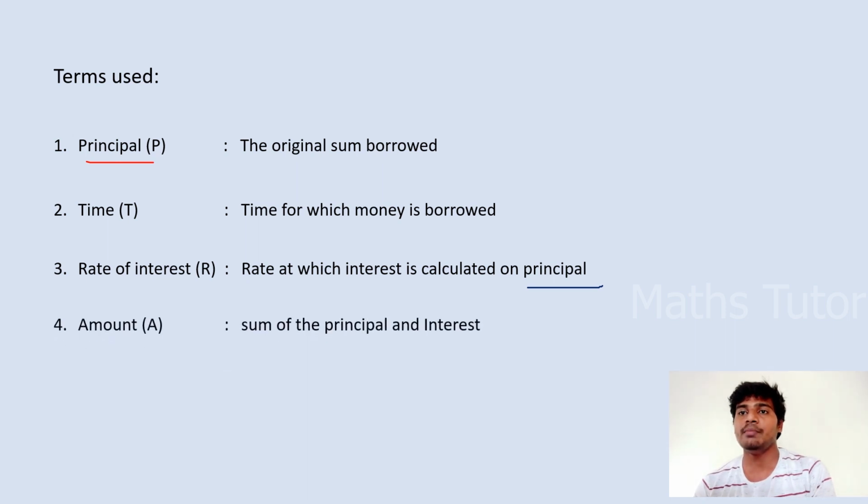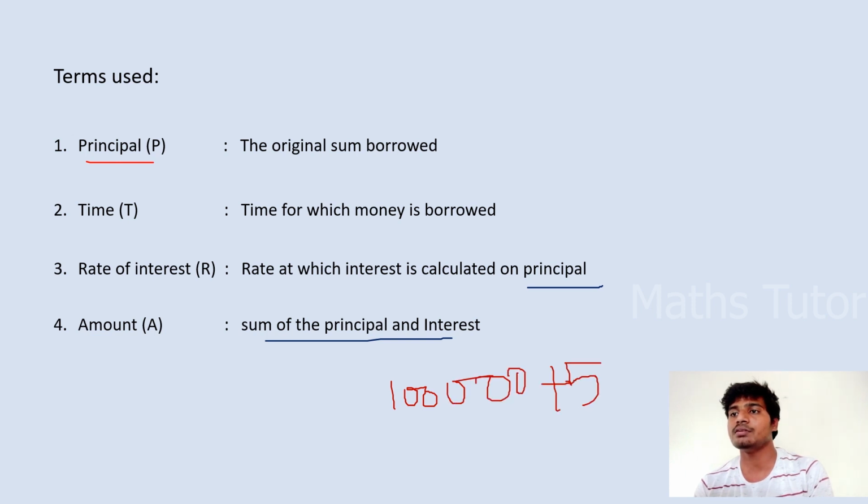And the last one is amount. Amount is known as the sum of the principal and interest. If we are giving 1 lakh and he is returning 50,000 as interest, so the total amount he will give to us is 1.5 lakh.